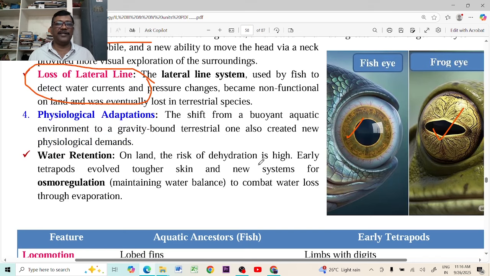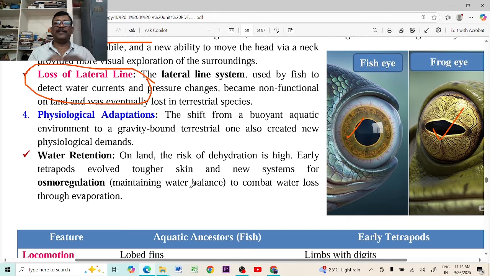And some of the physiological adaptations we will see here is water retention. Water retention is nothing but the maintenance of water balance in the body, because living in water, just like the fishes, is very easy, because more water is available in their surroundings. There is no problem of water. The mesonephric kidney is useful for them.